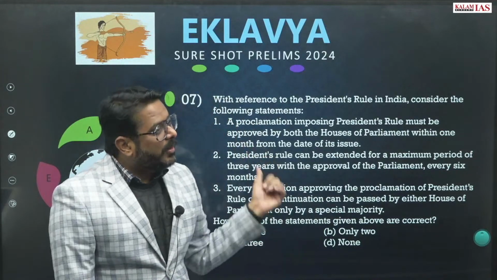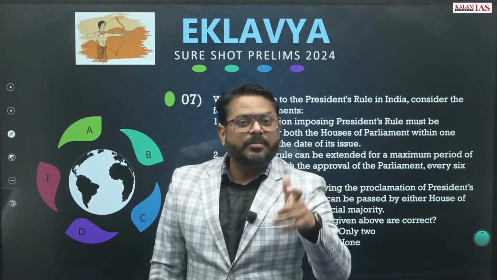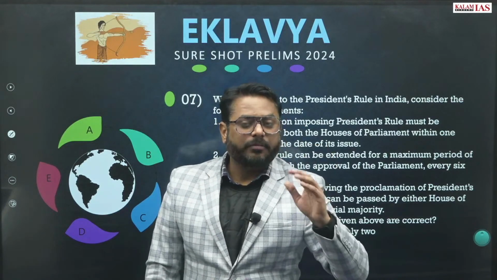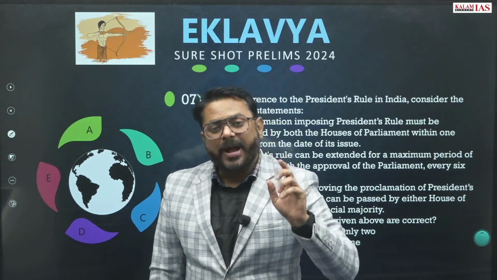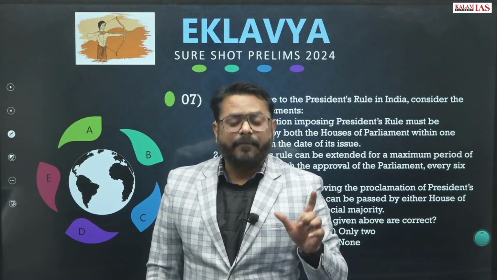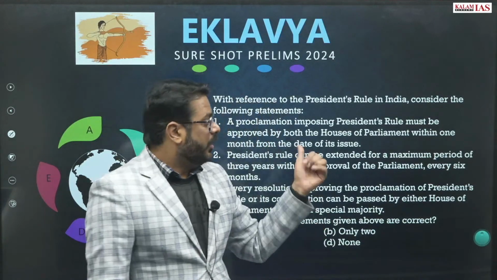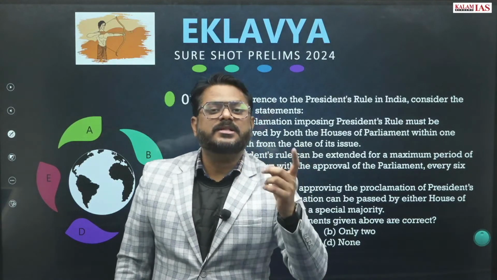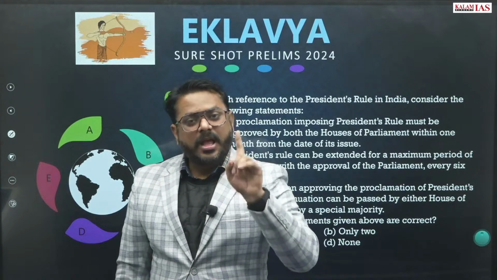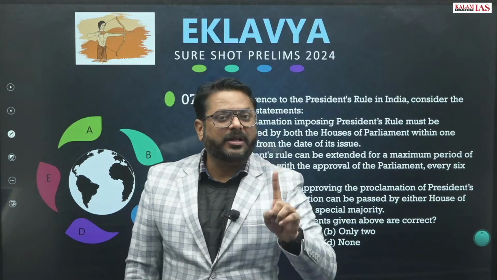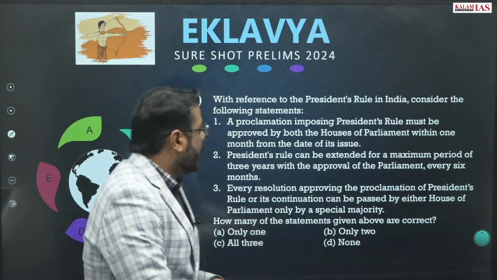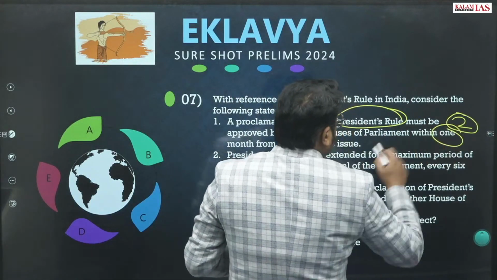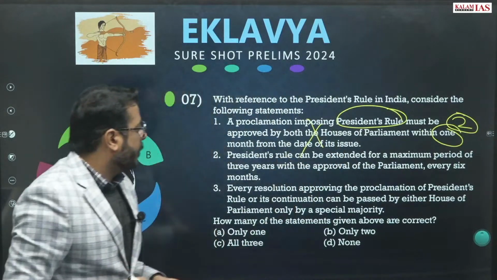So whenever the proclamation of President's rule comes up, it has to be approved by both the houses of the Parliament by simple majority within 2 months, not 1 month. For national emergency, the provision is for 1 month, that approval should be within 1 month in both the houses, right? And this is talking about the President's rule. So here it should be 2 months. So this statement is wrong.